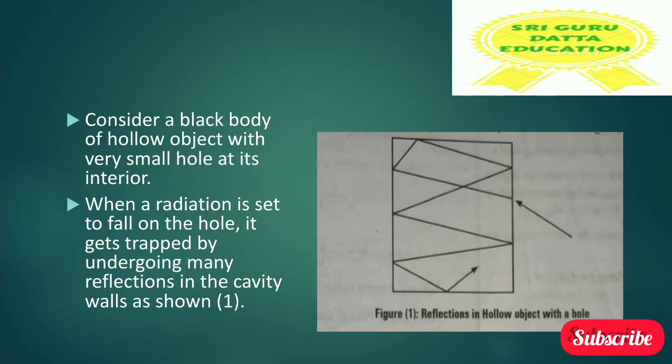Consider a blackbody as a hollow object with a very small hole in its interior. When a radiation falls on the hole, it gets trapped by undergoing many reflections in the cavity walls. Here we can see how many reflections a light takes inside the hole of a blackbody.